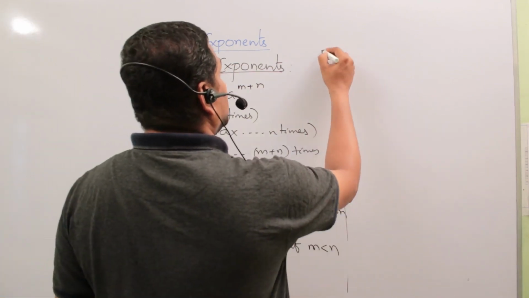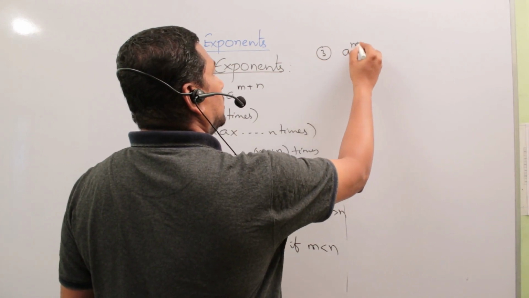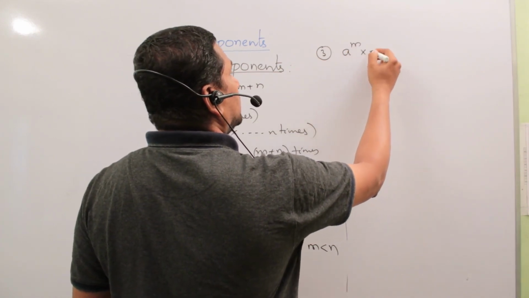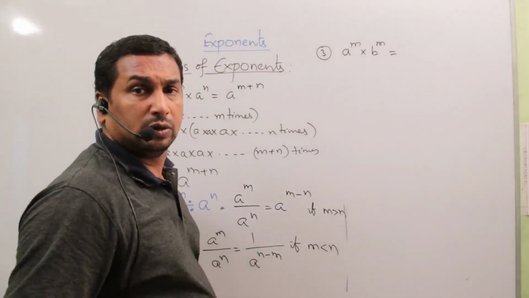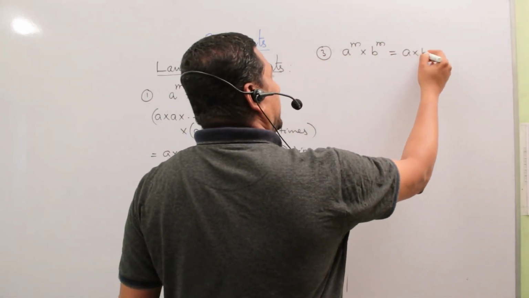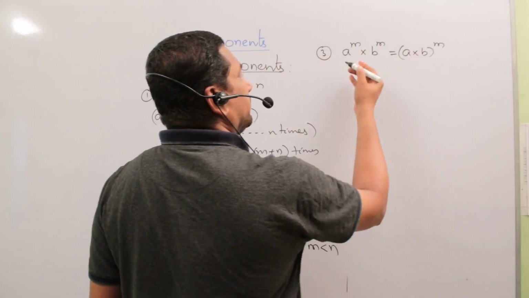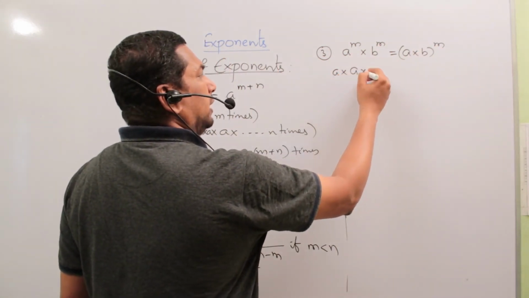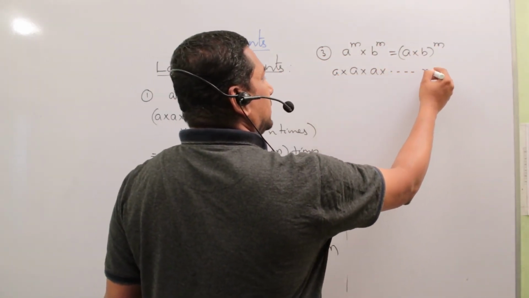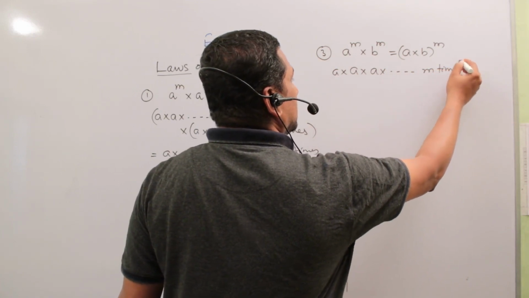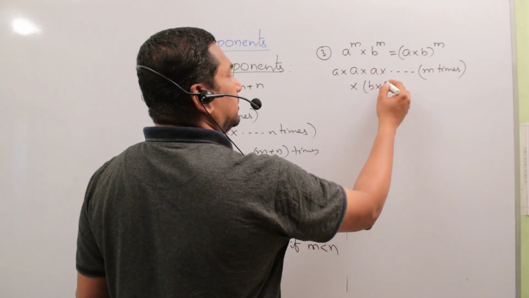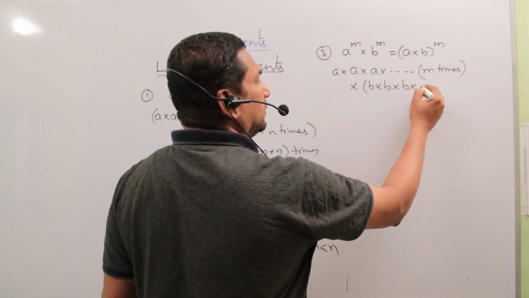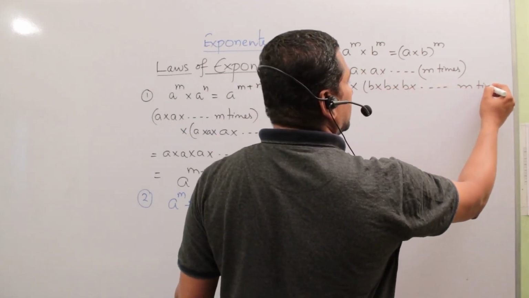So now third law. A to the power of m into b to the power of m is equal to a into b whole to the power of m. So a multiplied itself m times into b multiplied itself m times.